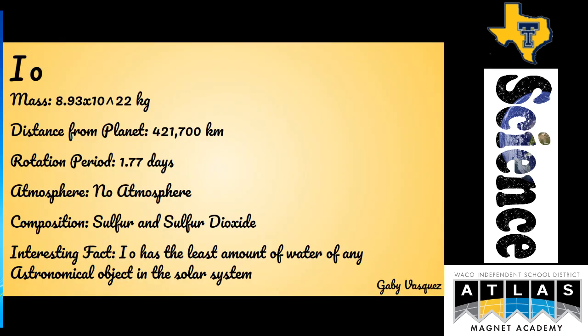The Galilean moons. Io. The mass of Io is 8.93 times 10 to the 22nd power kilograms. The distance from its planet Jupiter is 421,700 kilometers. The rotation period is 1.77 days. The atmosphere of Io, it doesn't have one. The composition is sulfur and sulfur dioxide. An interesting fact is that Io has the least amount of water of any astronomical object in the solar system.